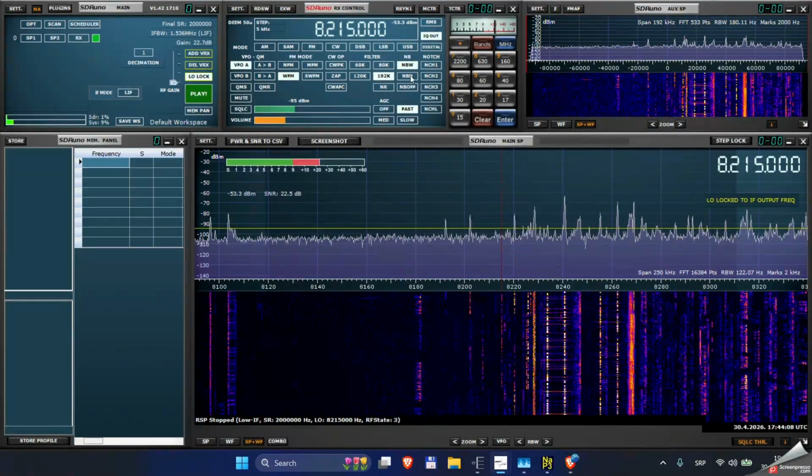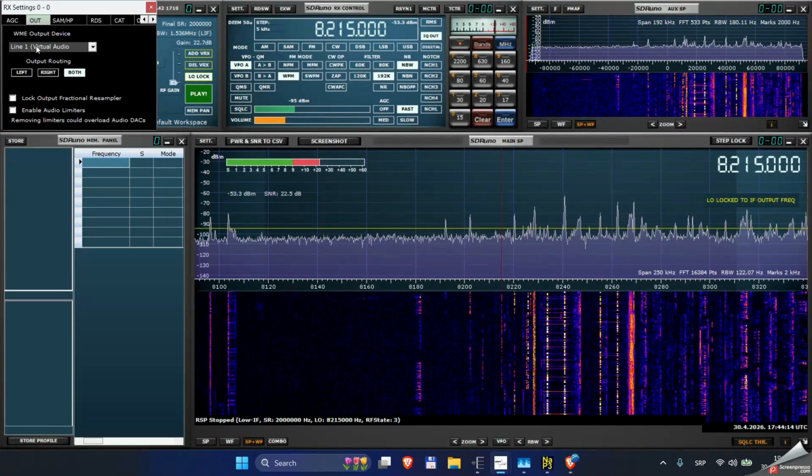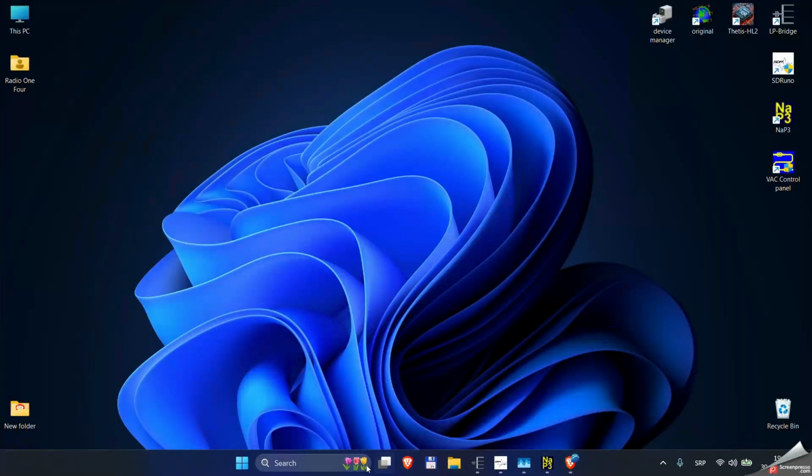SDRPlay connects to RSP1 and it records the frequency. It records the IQ signal to a virtual audio cable named line 1, which is created by the next software that we have to use in all this line.